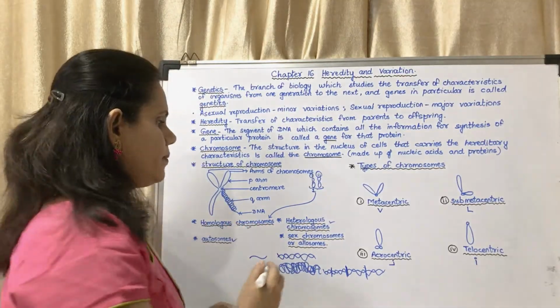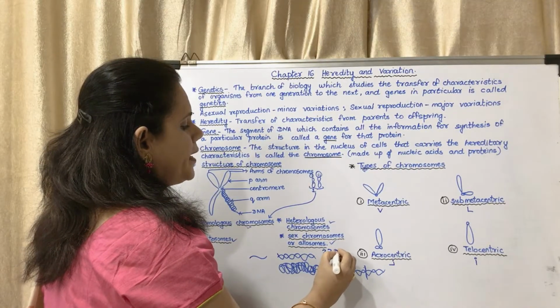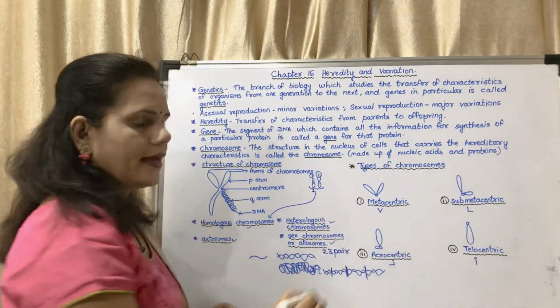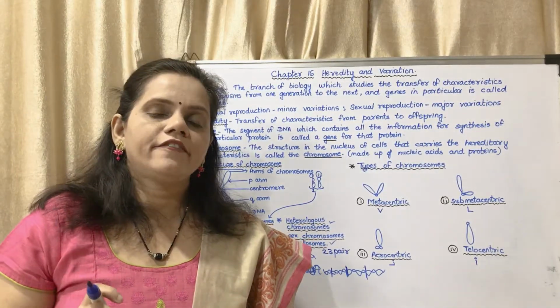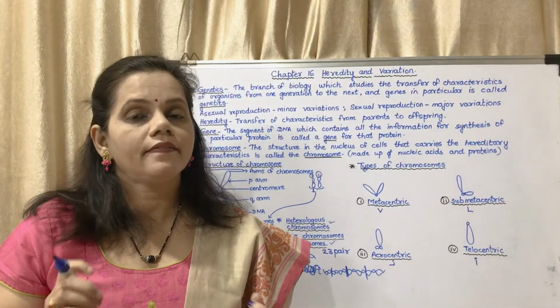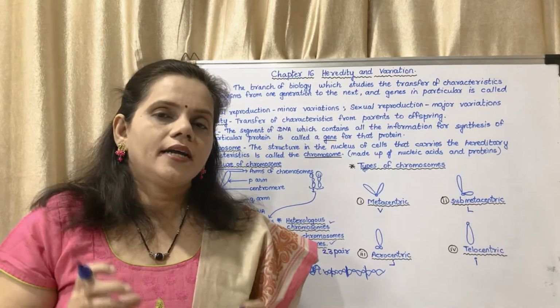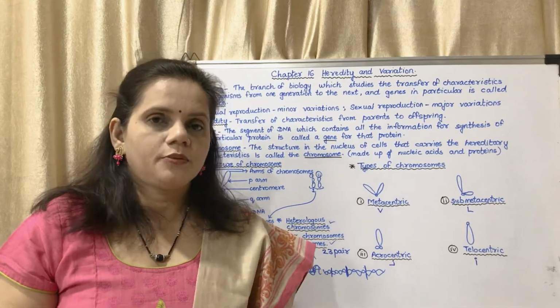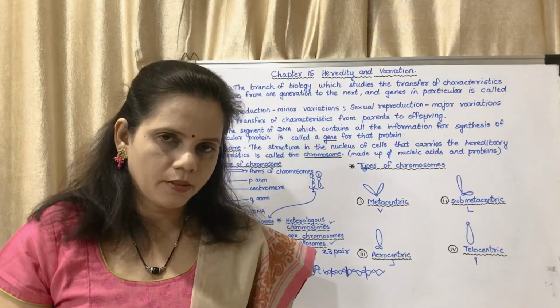Whereas the last one, the 23rd pair, is XX or XY. They stand for sexual reproduction. They work every day, but they are especially useful for sexual reproduction.